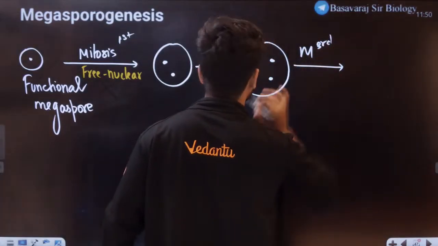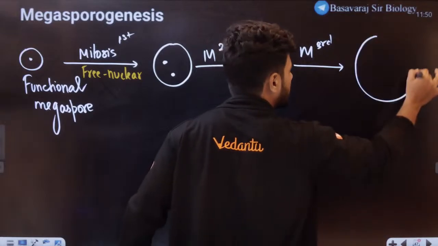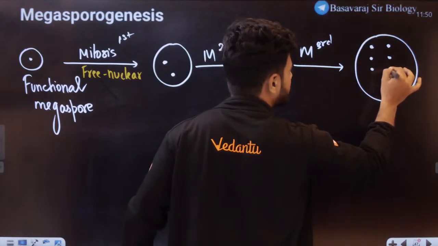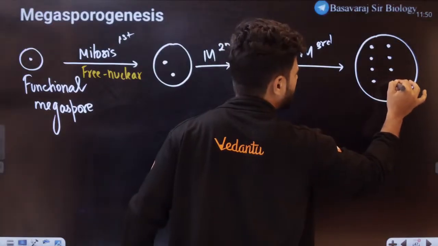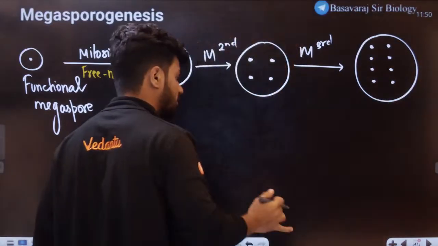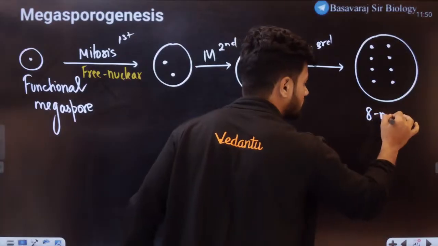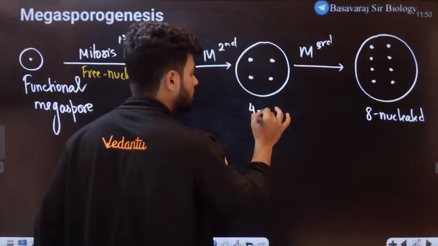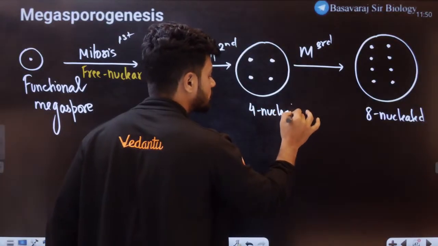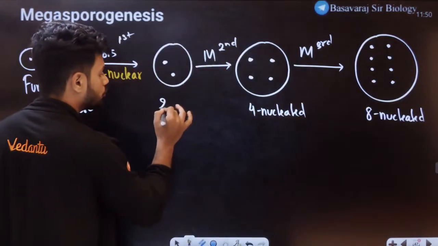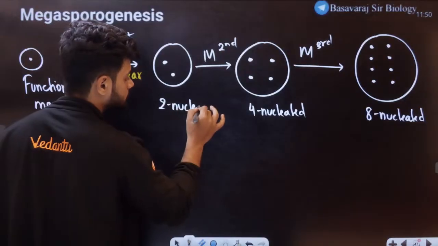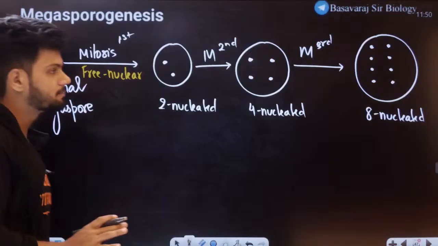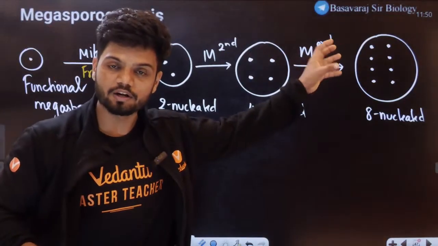In the third mitosis, there will be 1, 2, 3, 4, 5, 6, 7, 8. There will be 8 nuclei here, an 8 nucleated structure, from a 4 nucleated structure, from a 2 nucleated structure. Now, is this the end of it?